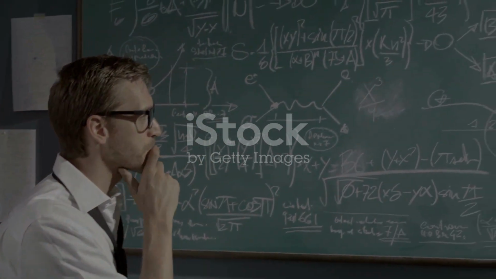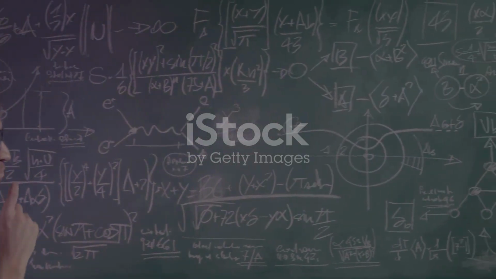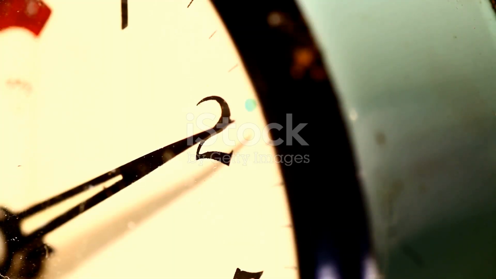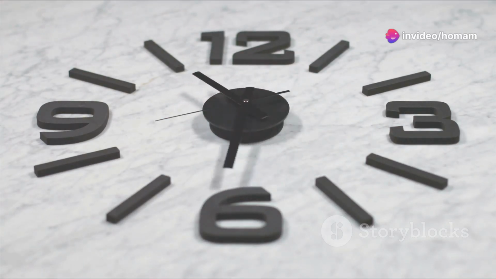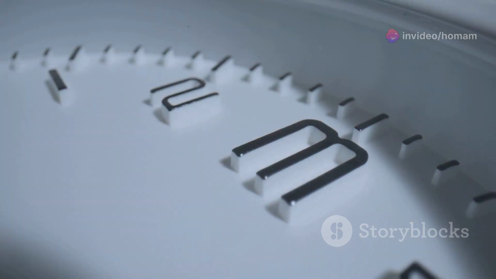Section 4. Modular arithmetic, the clock arithmetic. Modular arithmetic is like clock arithmetic. Imagine a clock face with numbers from 1 to 12. If it's 10 o'clock and we add 5 hours, we don't end up at 15 o'clock. Instead, we cycle back around to 3 o'clock.